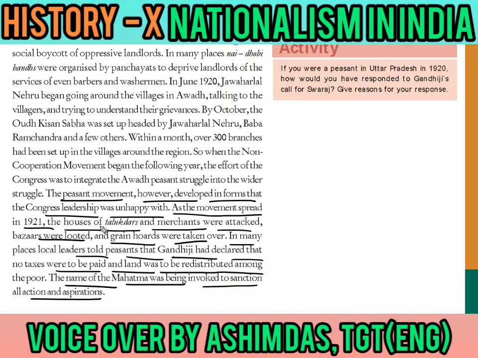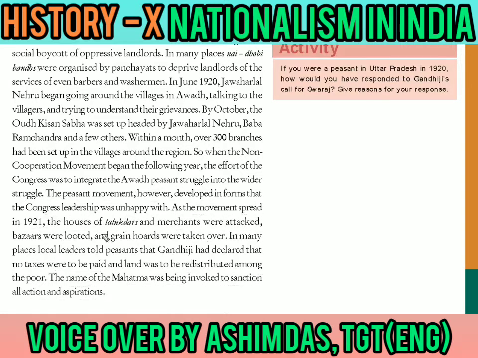And when they were questioned why they were doing this, many leaders at the time said that Gandhiji himself had said that taxes are not to be paid and land would be distributed very soon among the poor. So whatever was being done by the farmers was taken for granted, as if it was accepted by Congress, and that Mahatma Gandhi had given sanction for all the actions and aspirations, which was actually not the case, as Congress was unhappy with that.